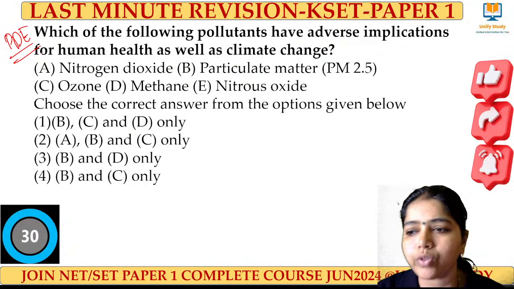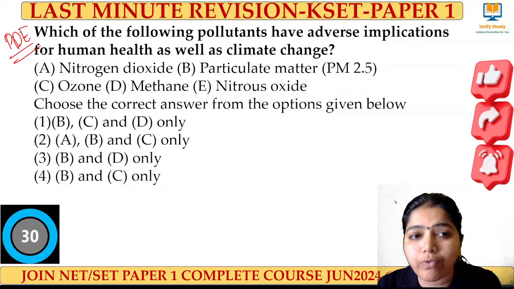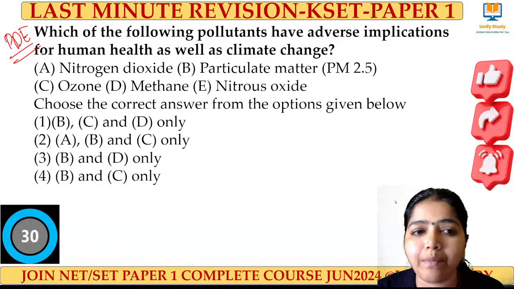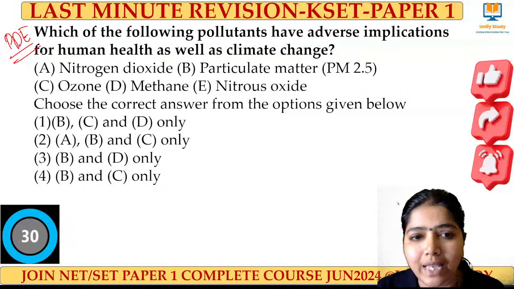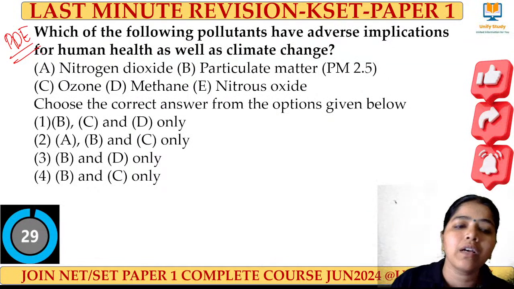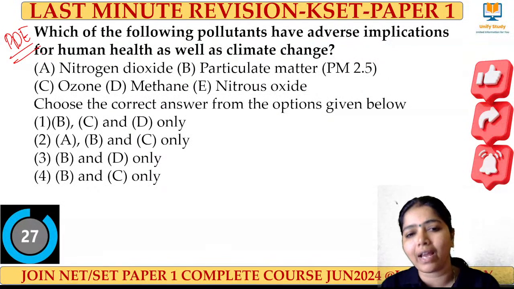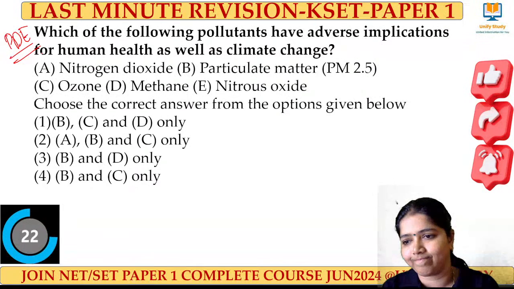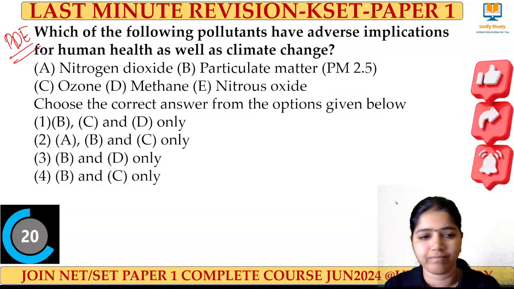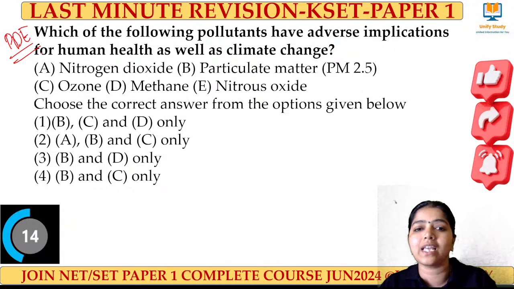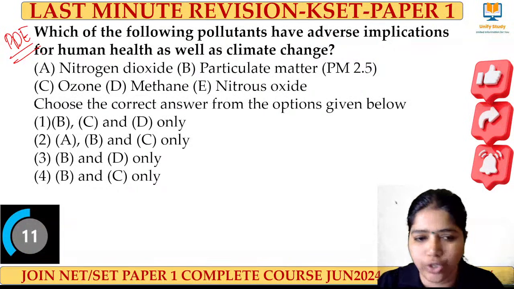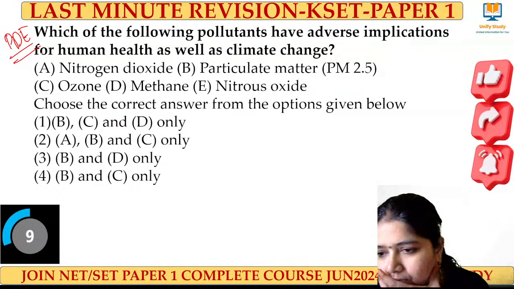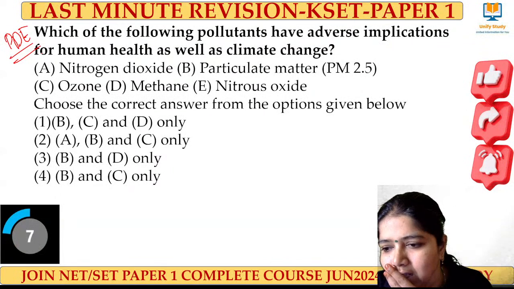Which of the following pollutants have adverse implications for human health as well as climatic change? Nitrogen dioxide, particulate matter, ozone, methane, nitrous oxide. Quick, tell me the adverse implication for human health as well as climatic change. Waiting for the answers.